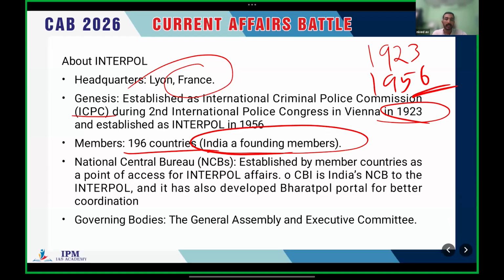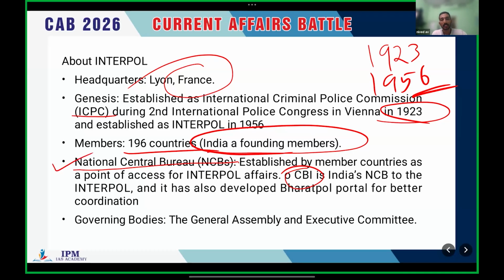From India, do you know which organization is representing in Interpol? We have the National Central Bureau, which is the point of access for Interpol. Each country has a National Central Bureau. In the case of India, CBI, the Central Bureau of Investigation, is acting as the National Central Bureau to the Interpol. Do you have any doubt there?